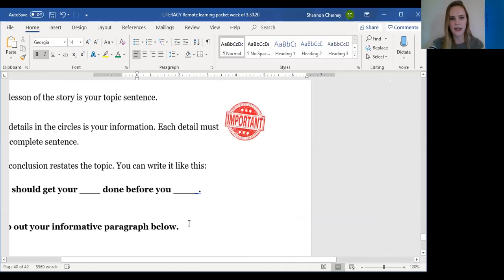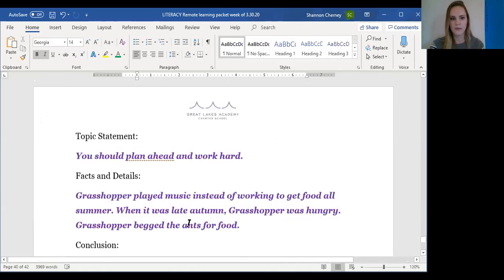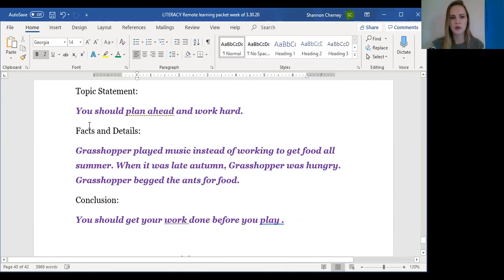So I went ahead and filled in my informative paragraph for you down here. You should plan ahead and work hard. Grasshopper played music instead of working to get food all summer. When it was late autumn, Grasshopper was hungry. Grasshopper begged the ants for food. Conclusion, you should get your work done before you play. Now these details came directly from my oval chart that we filled in earlier. So you can pause the video now and write these things down on your worksheet, or you can write them down on your piece of paper if you don't have them.